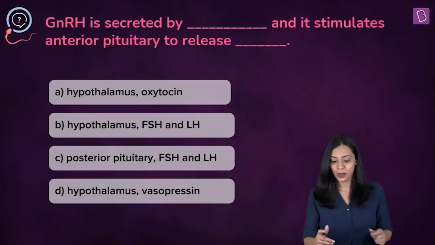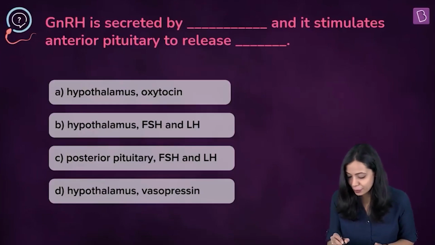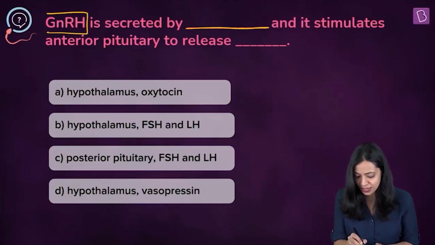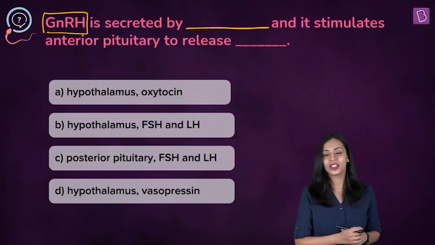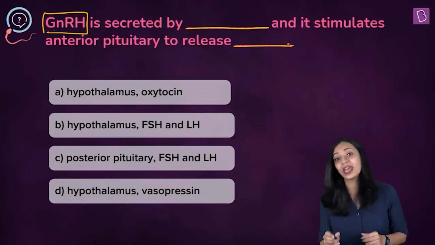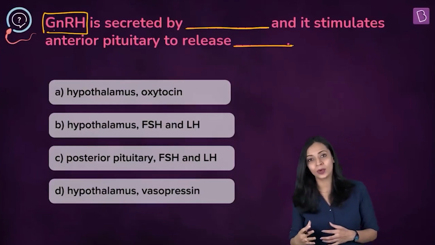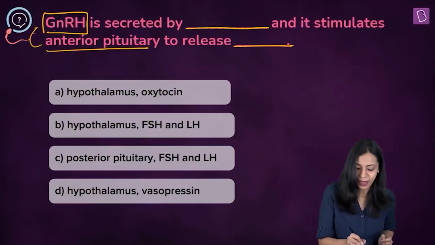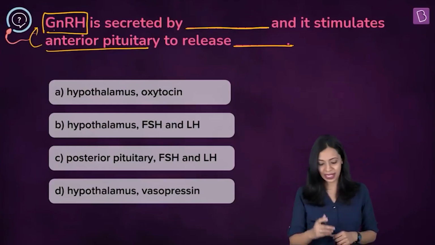So in order to answer this question, in the first blank, we have to find out the name of the endocrine gland which produces the hormone GnRH. And in the second blank, we have to find out the name of the hormone that is produced by the anterior pituitary when stimulated by the hormone GnRH. Okay, so let's find out.